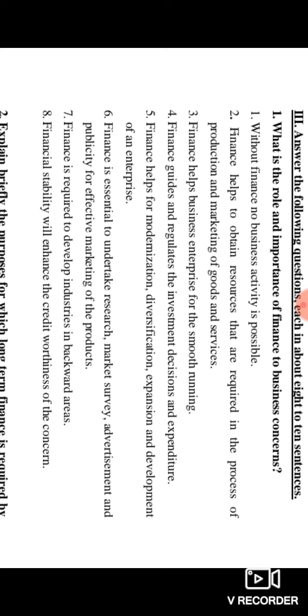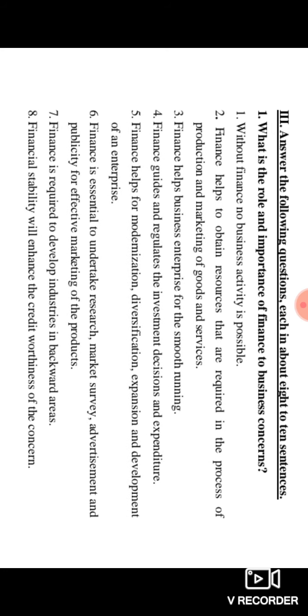And the next one, finance is required to develop industries in backward areas. At the last point, financial stability will ensure the creditworthiness of the concern. So this is also one of the very important questions in this chapter, and these are all very important questions we have to see in these classes.